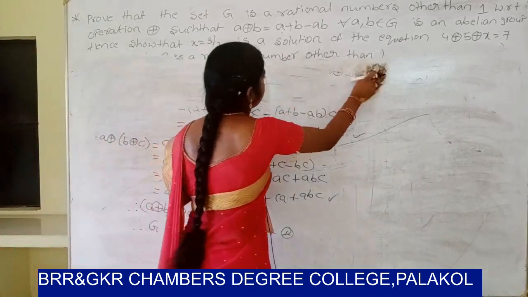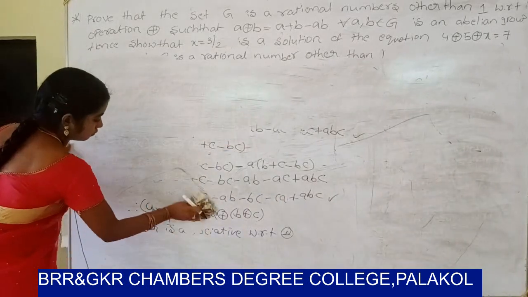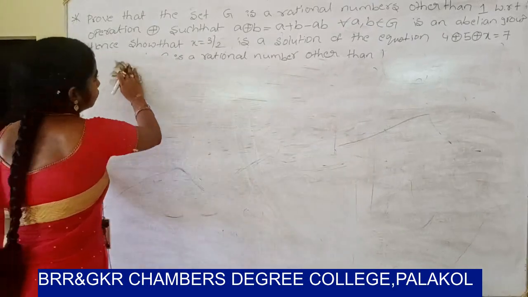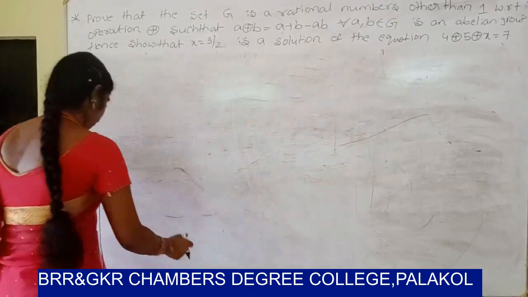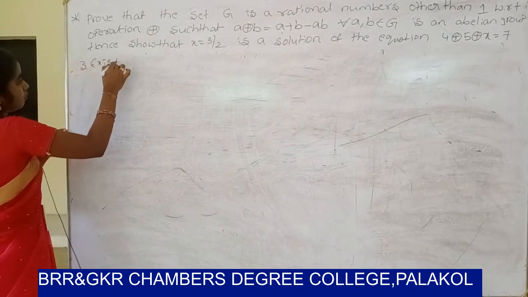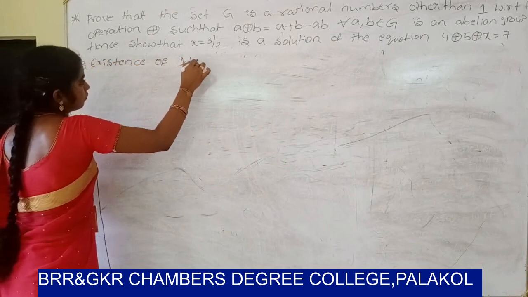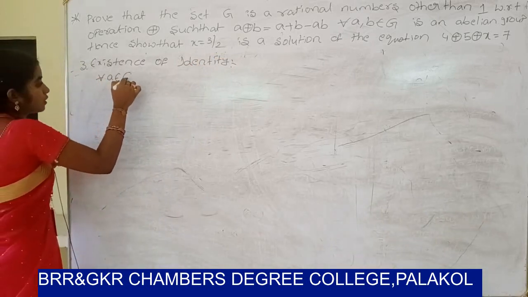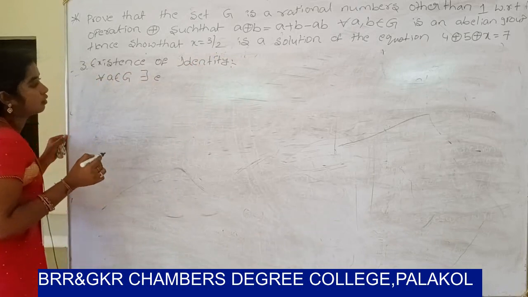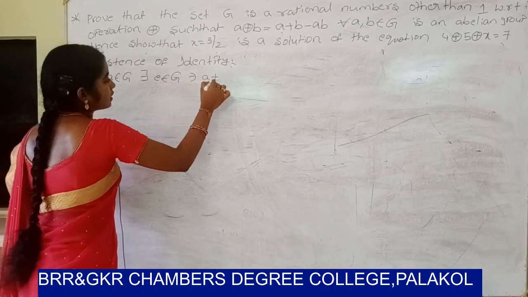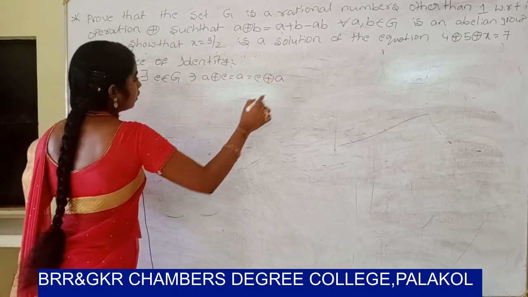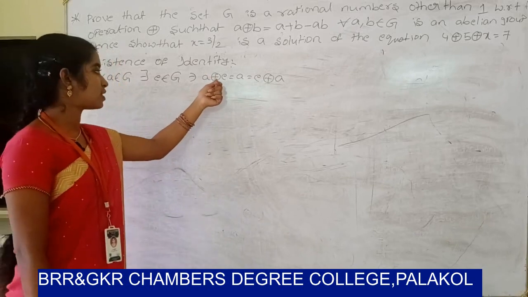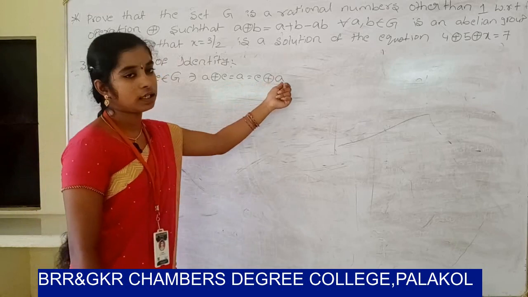Third one, existence of identity. In general, for all a belongs to Z, there exists e belongs to Z such that a ⊕ e equals a equals e ⊕ a. The operation is ⊕. First you have to find the identity element, and after that check a ⊕ e equals a and e ⊕ a equals a.